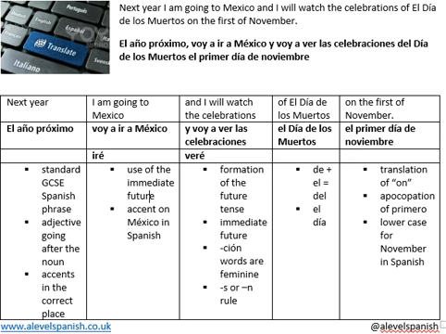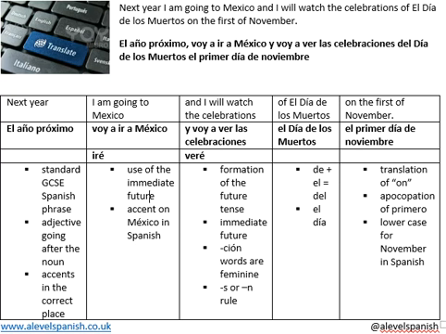And then finally, the last chunk, on the first day of November, el primer día de noviembre. Firstly, for the translation of on, you don't need to use the word on in Spanish, you just use the word el. The second part here is the apocopation of primero.